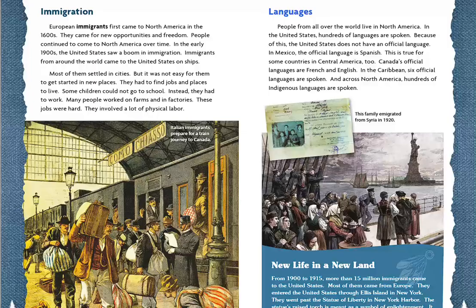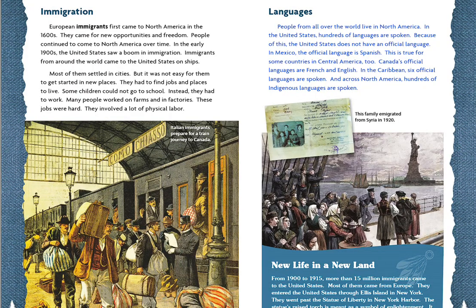Languages. People from all over the world live in North America. In the United States, hundreds of languages are spoken. Because of this, the United States does not have an official language. In Mexico, the official language is Spanish.